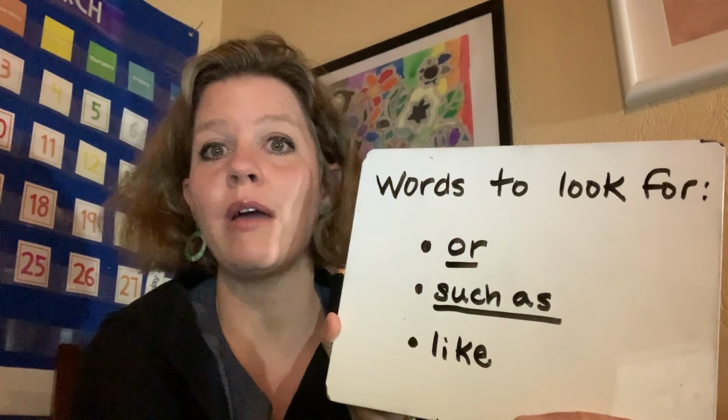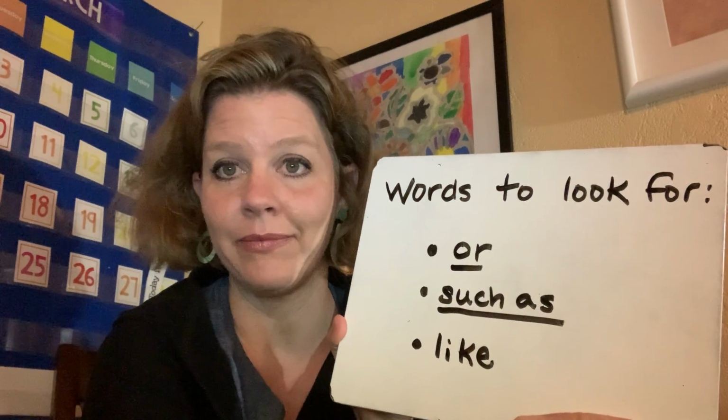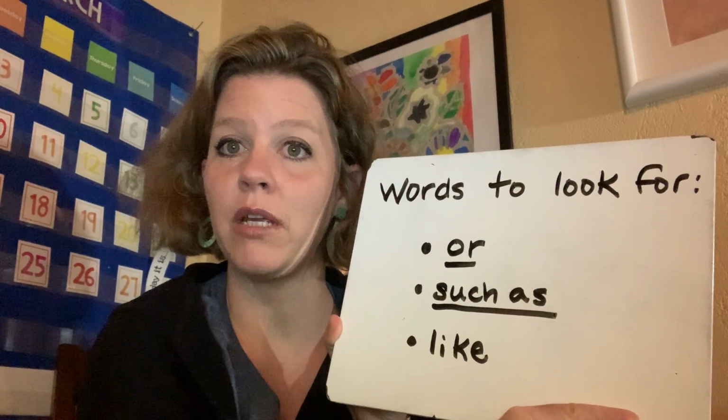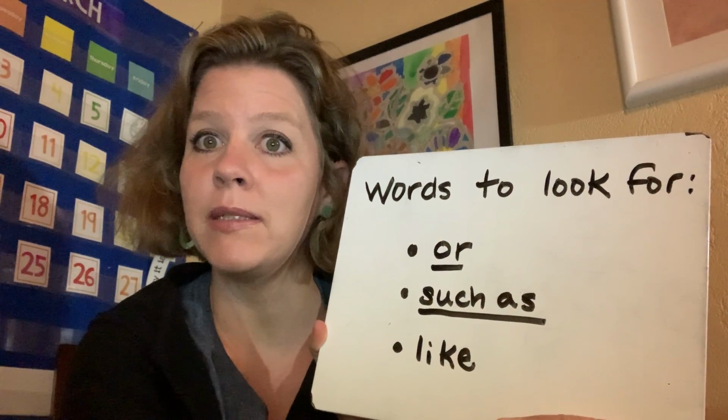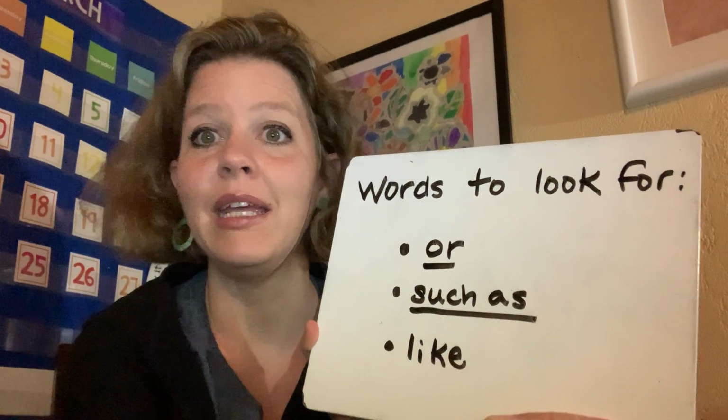Finding a context clue can help us understand a word that we don't know by finding other clues in the text. So we're going to look out for some words, okay? Words to look out for are or, such as, and like, okay? We're going to go through some sentences together and see if we can figure out what some mysterious words mean, looking at the clues in our text.